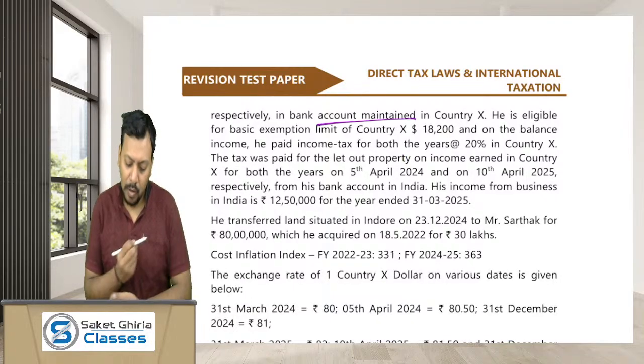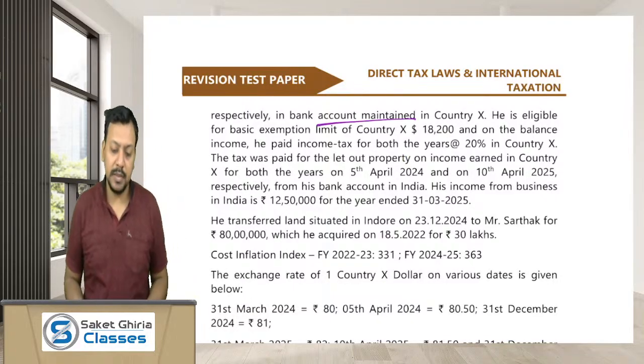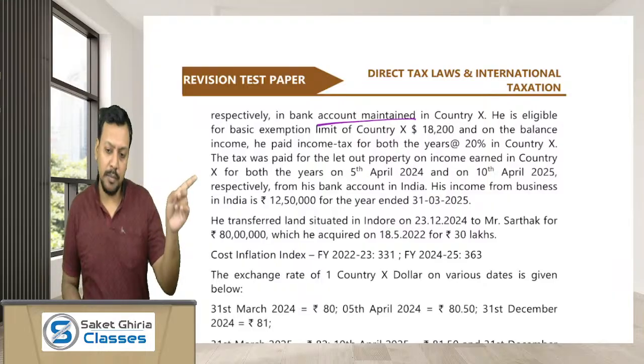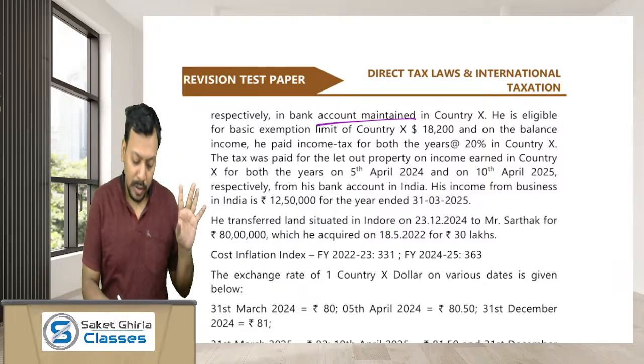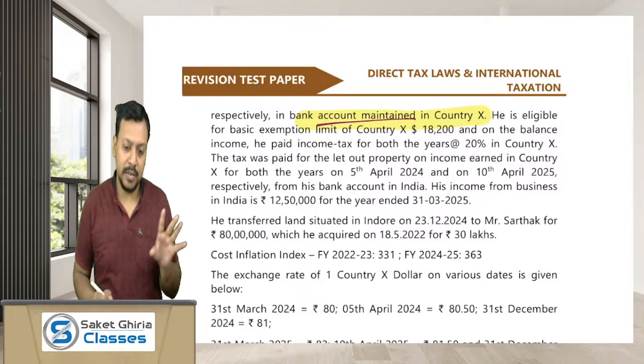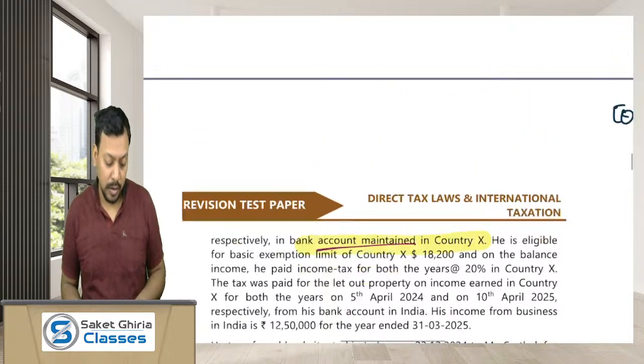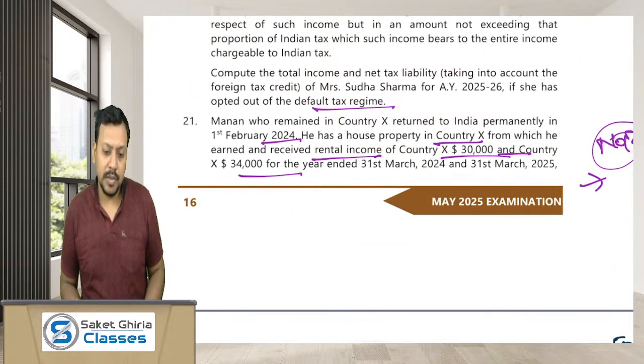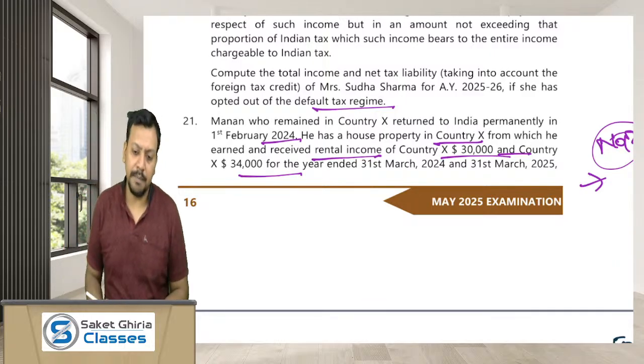Respectively in the bank account maintained in country X. Dear friends, this rental income has already been received in country X. So this rental income is not going to be taxed in India as Mr. Manan is a NOR. If Mr. Manan would have been ROR, then such rental income would have been taxed in India.